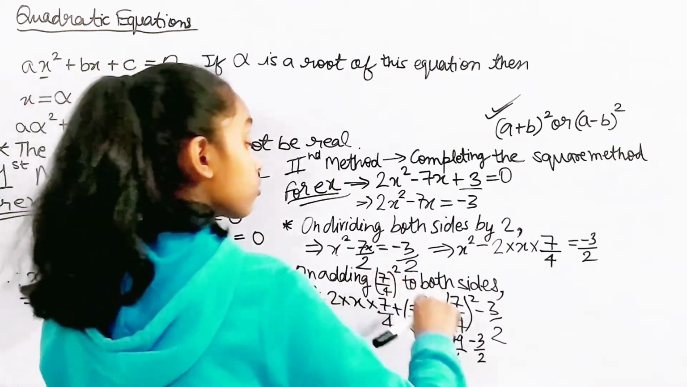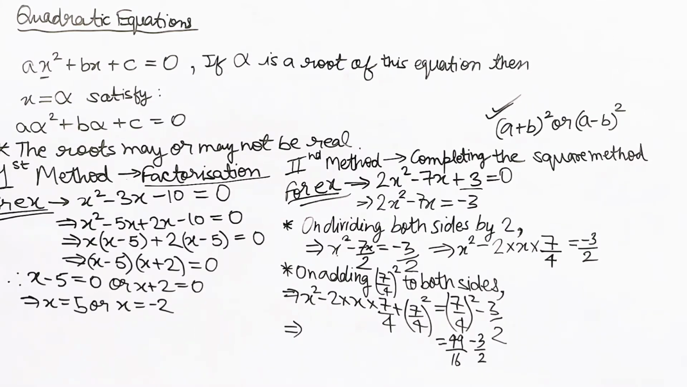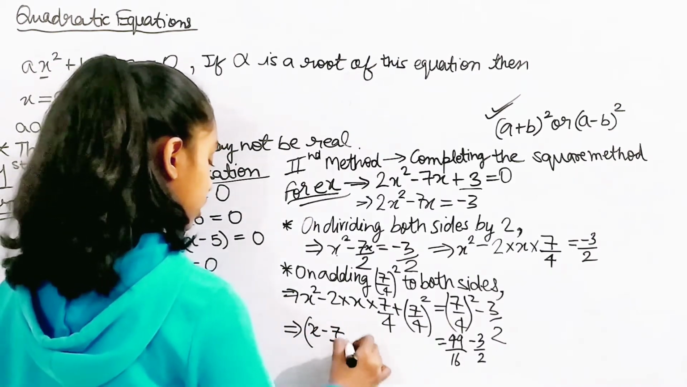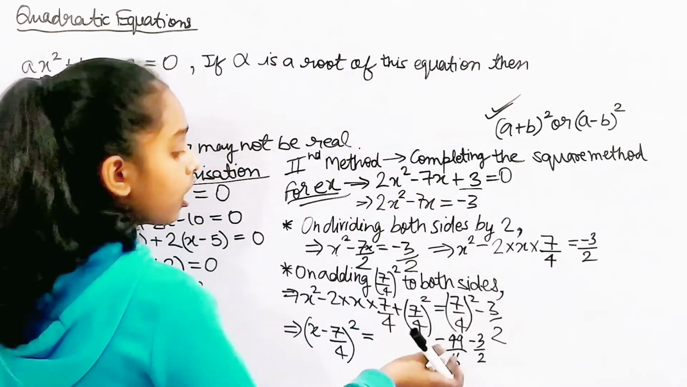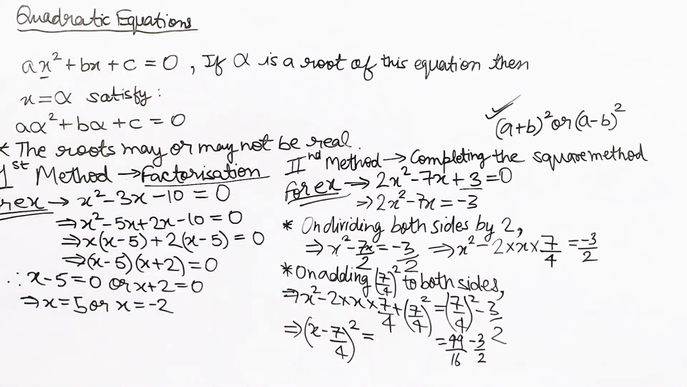So what will now happen is that this 7 by 4, which is right there, in the next step we will directly write this x minus 7 by 4 whole square, okay? Whole square. That's just really easy. So I'm going to write here x minus 7 by 4 square is equal to, what is it equal to? I've just already written it here, so how about I just shift it there a little?